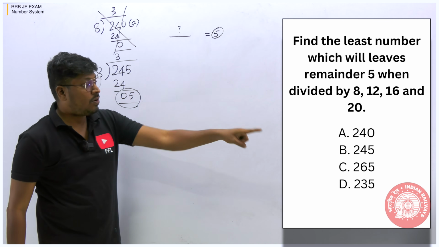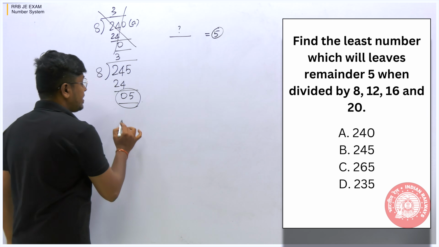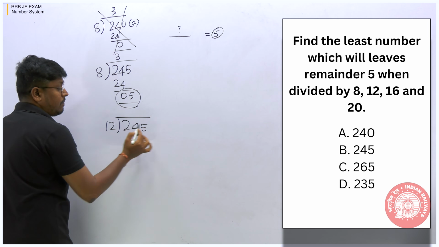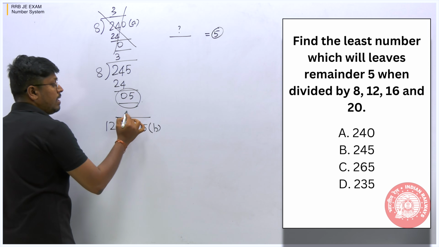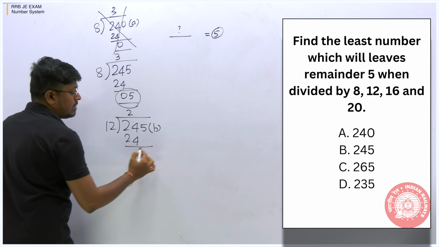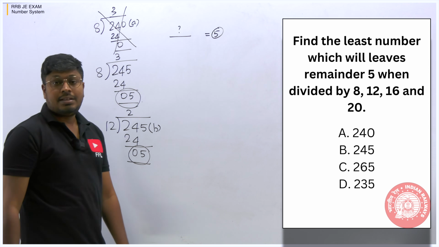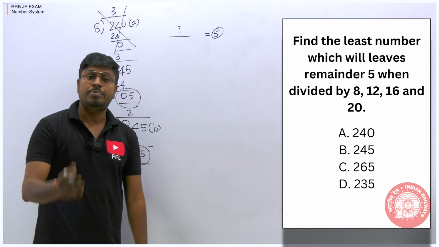If you want, you can cross check with the other numbers also. What is the second number they have given? It is 12. So when you divide 245, option B, by 12, 12 2s are 24, 0, 5. Again we are getting a remainder 5. So we can say that the number is 245, which is option B.